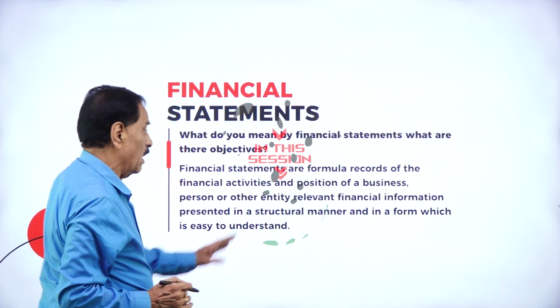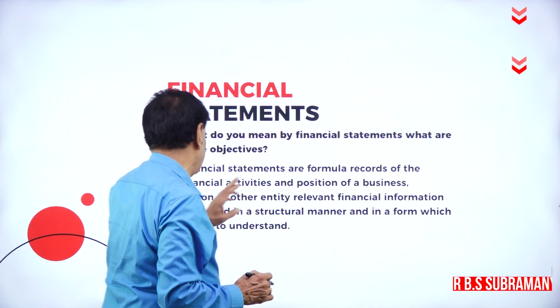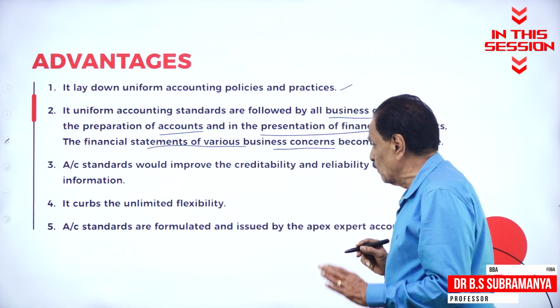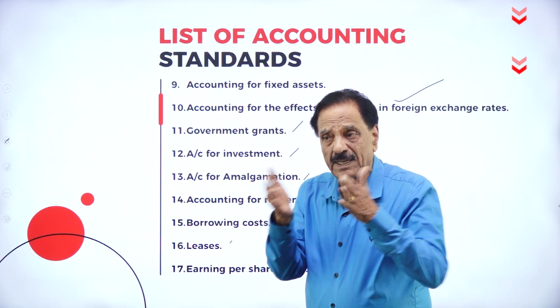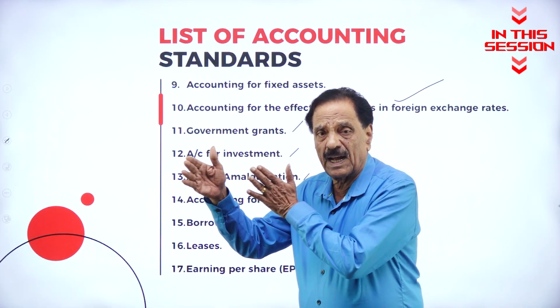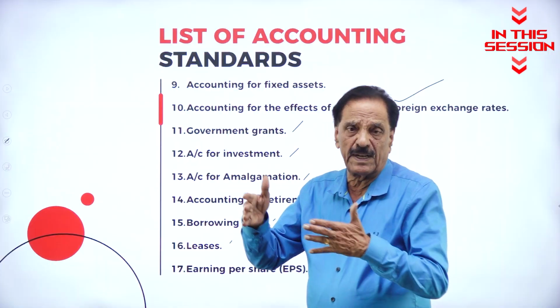Financial statements are formal records of the financial activity. Accounting standards would improve the credibility. There are two types of it: tangible and intangible. Tangibles are land, building, machinery, furniture. Intangibles are